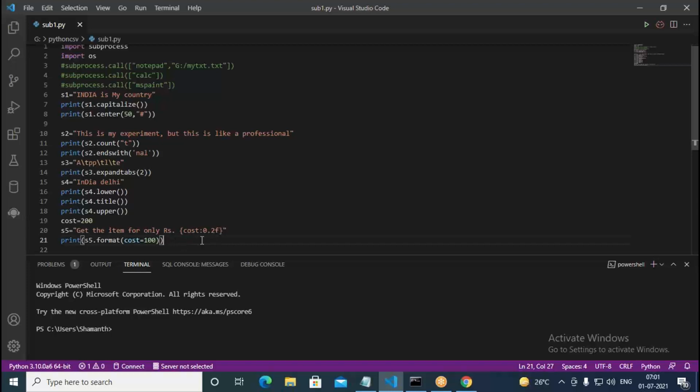Like this it is working here. Get the item for only 100 rupees, then cost colon 0.2f. See, normally in news, they try to read rupees 100, something like that. Have you heard any time in the news, Swati, that rupees 100, rupees 200, something like that they say? Whenever they read some news.